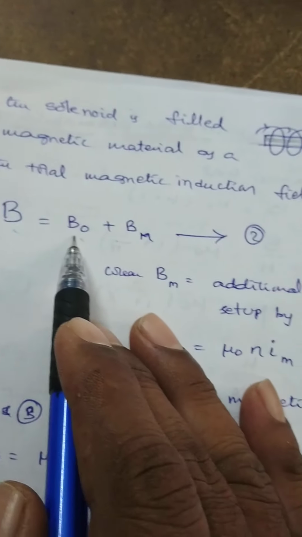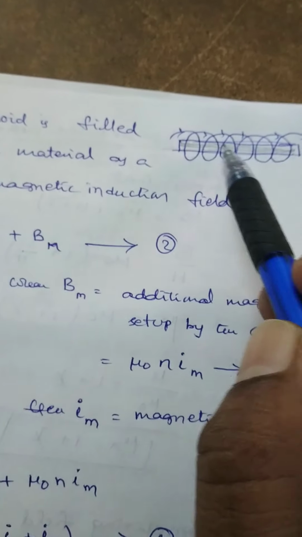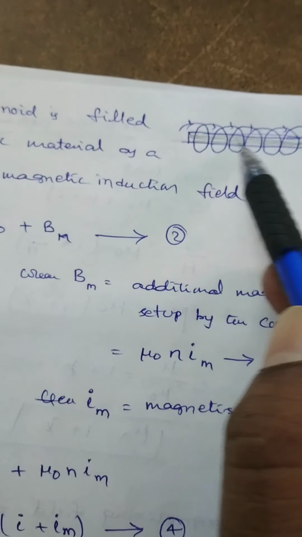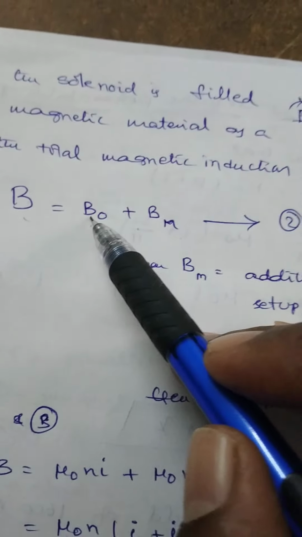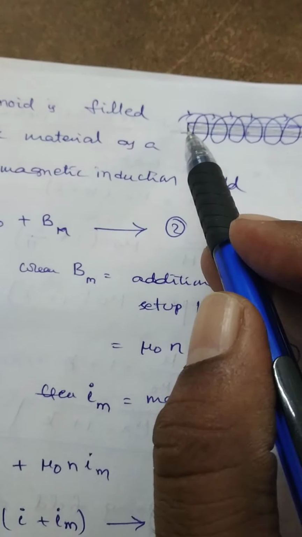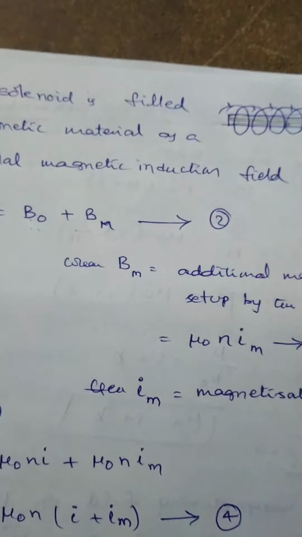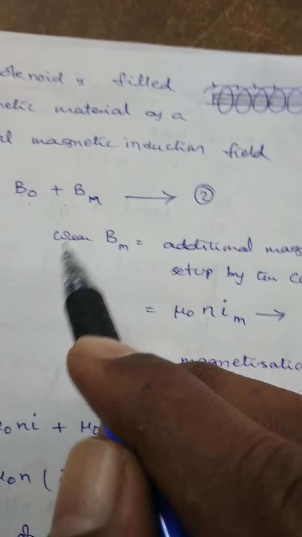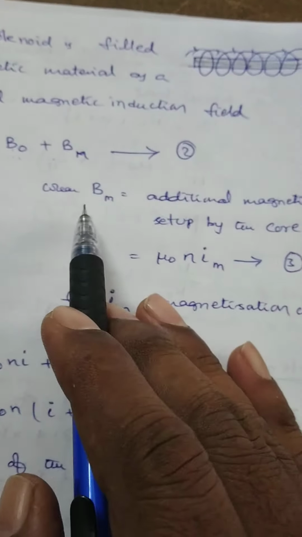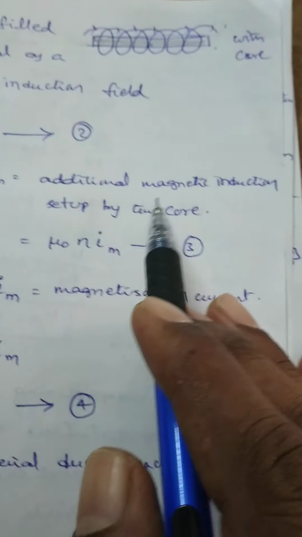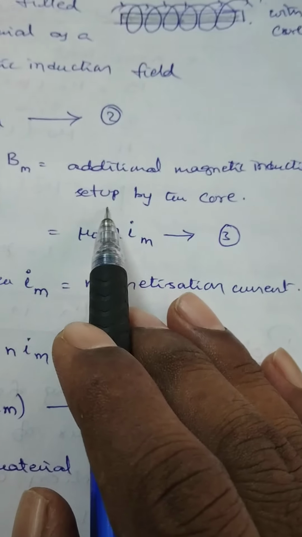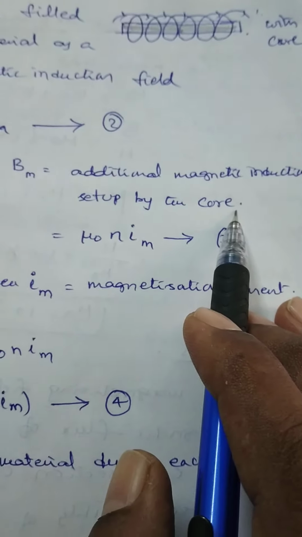Here B naught is the magnetic induction when there is no core inside. When the core is kept inside the solenoid, the magnetic field induced is called Bm. Bm is the additional magnetic induction set up by the core.